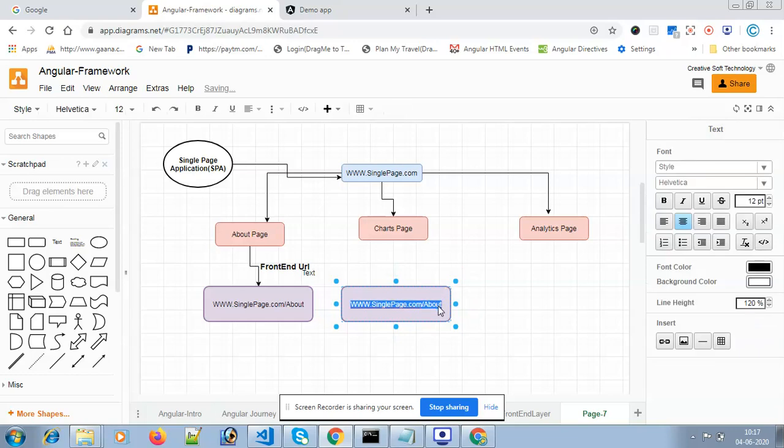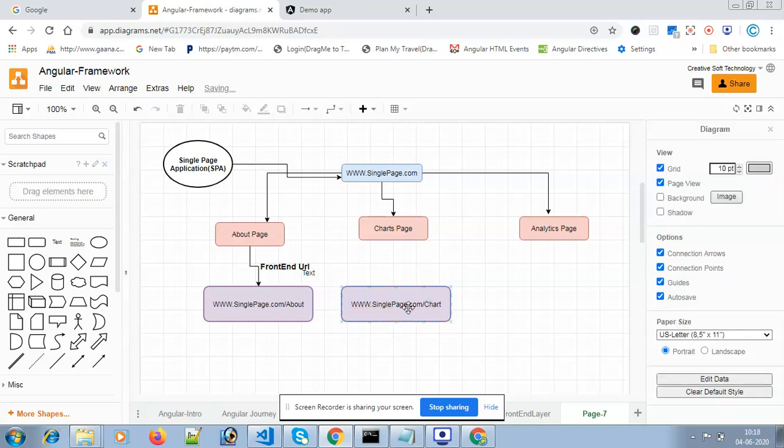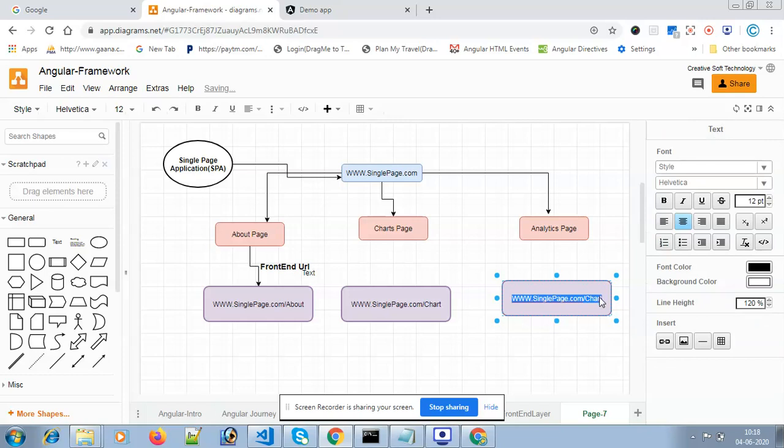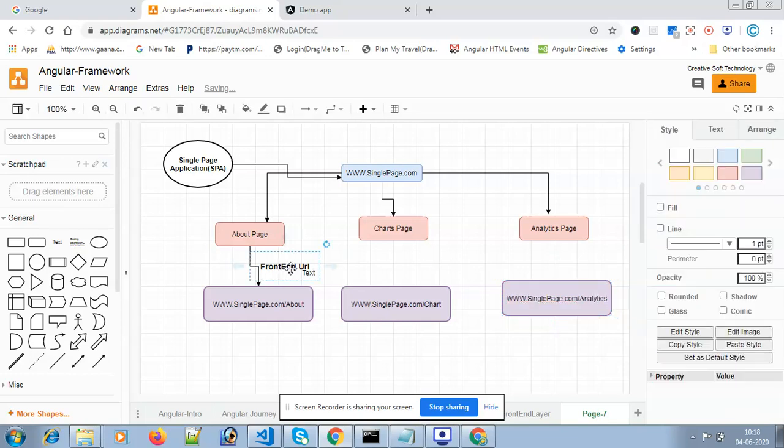One is the charts page, where we can see various types of charts and graphs. This is the example. This is the analytics page. So they are all connected.